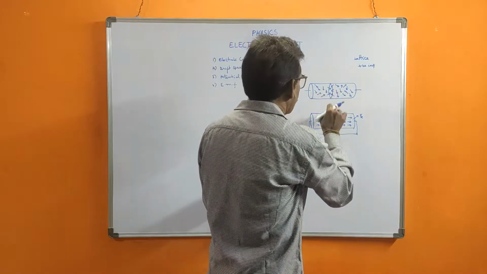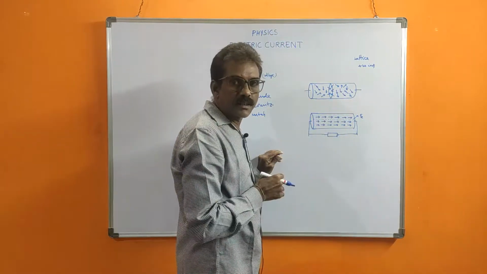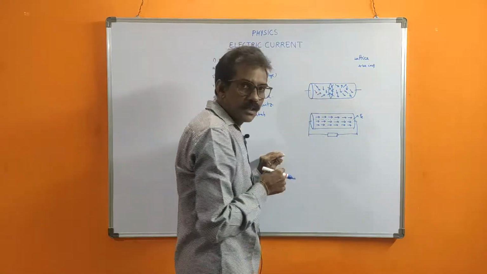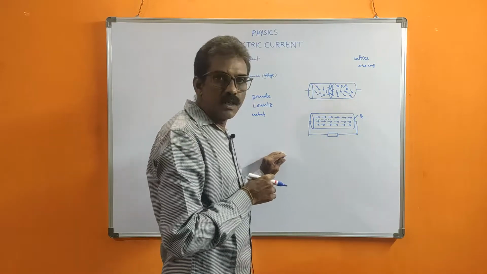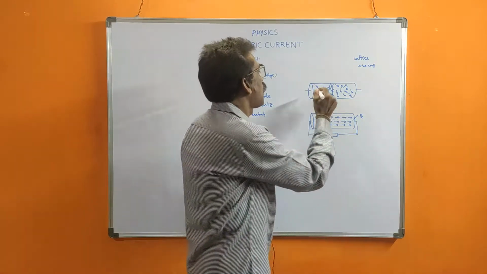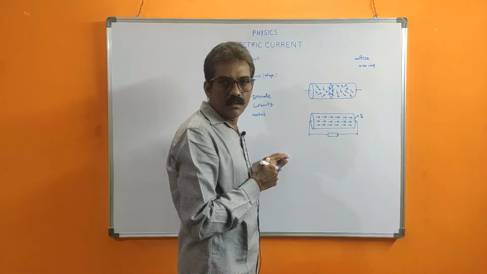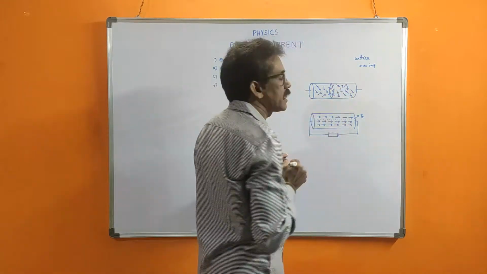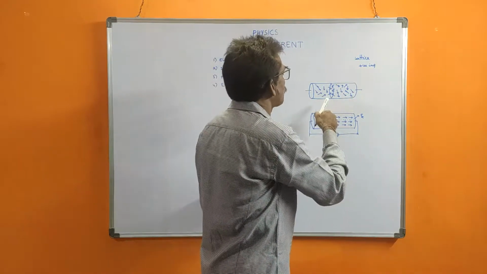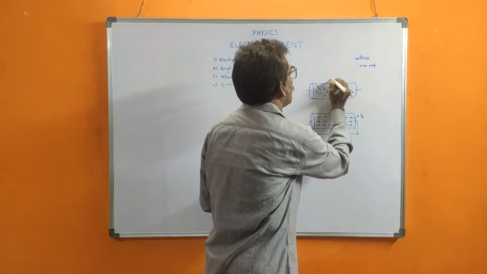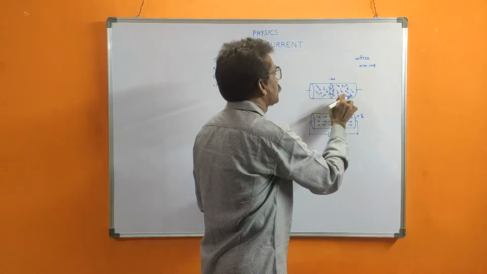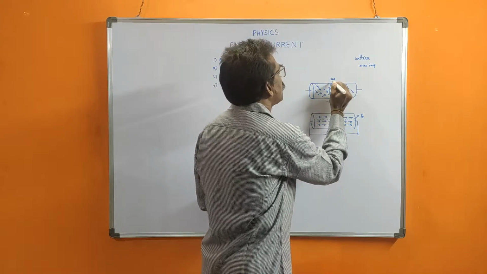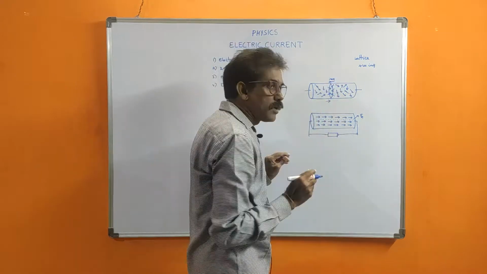Now in ordinary position, if the conductor is not connected to any external battery, all the free electrons are randomly moving in all directions. Suppose you take any cross section. In one second, the number of electrons moving from left to right is equal to the number of electrons moving from right to left.